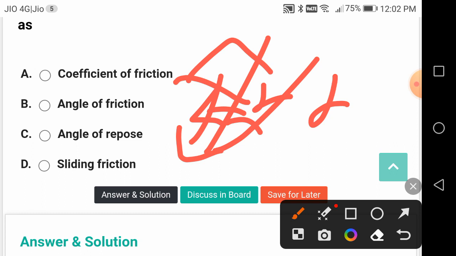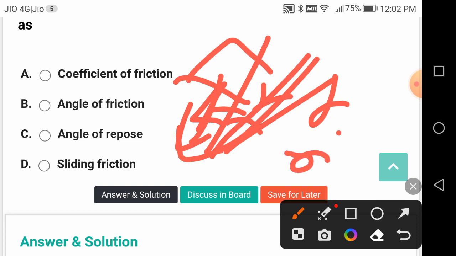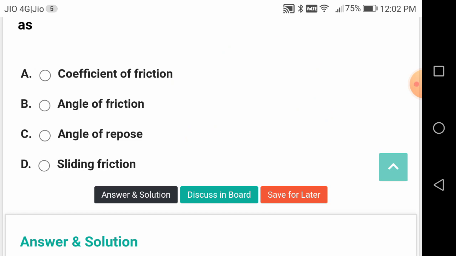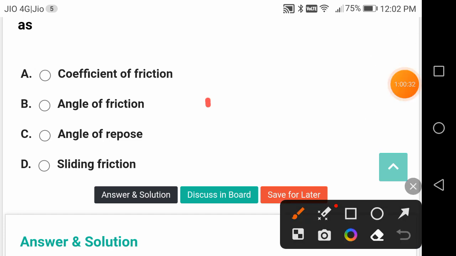Below this alpha, for example like this, it will be in equilibrium, it is not moving actually. So the angle alpha at which the equilibrium of the body over the surface is disturbed, and it will start sliding, is known as the angle of friction, and it should be equal to the angle of repose. Phi is equal to alpha.